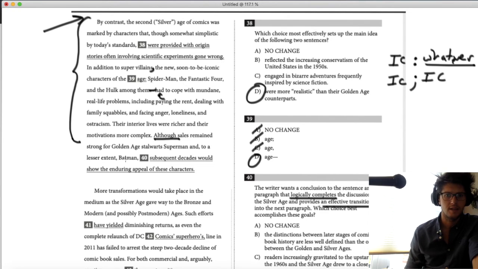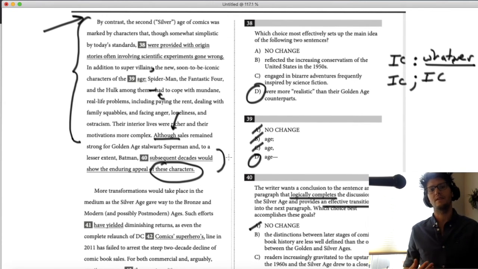Look, I can get rid of A because if these characters seem to be referring to Batman and Superman, and we're saying although they remained strong, this is not a contrast. If they have an enduring appeal, that means they stay strong.